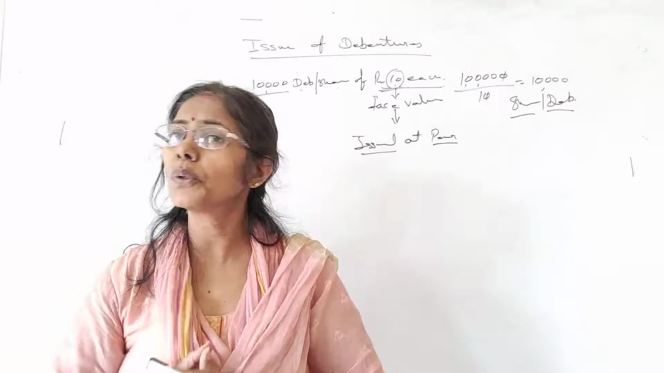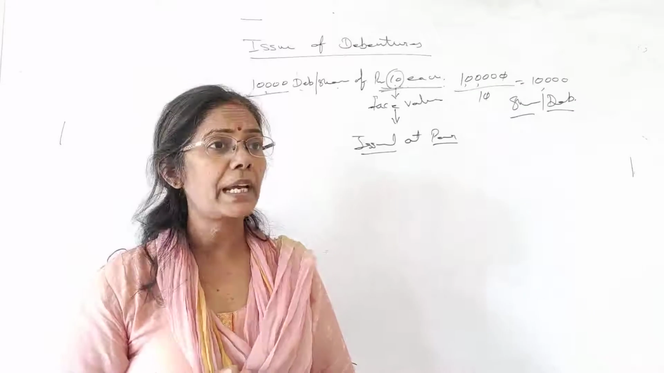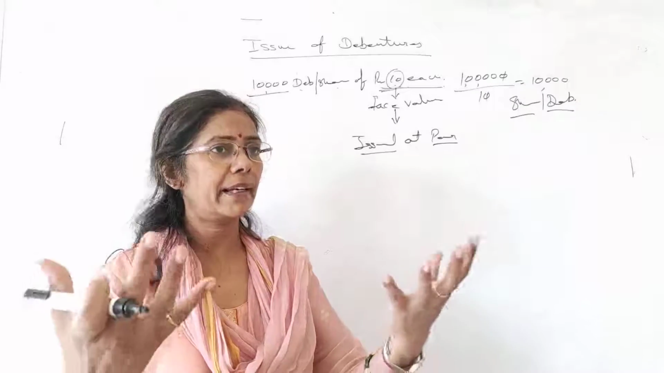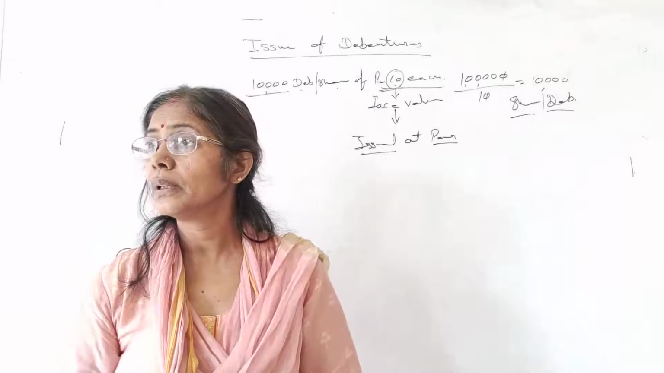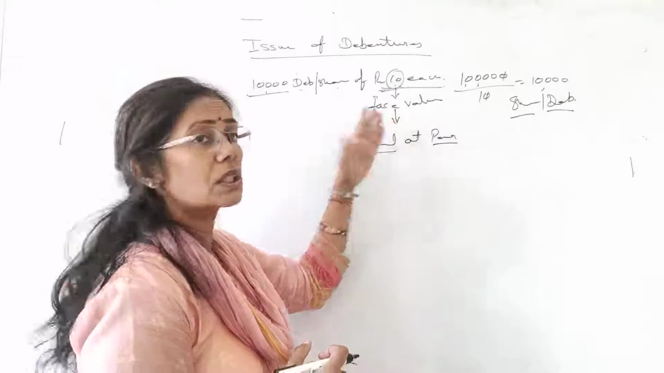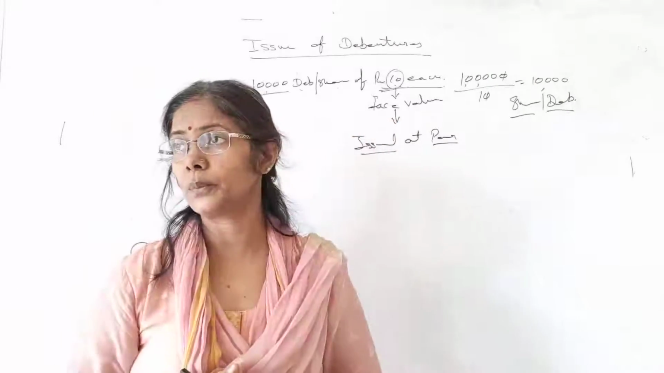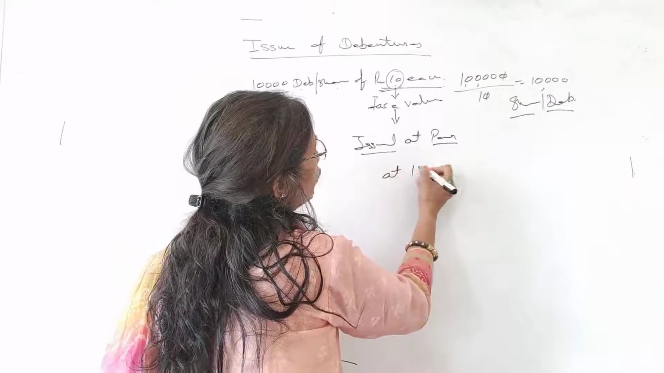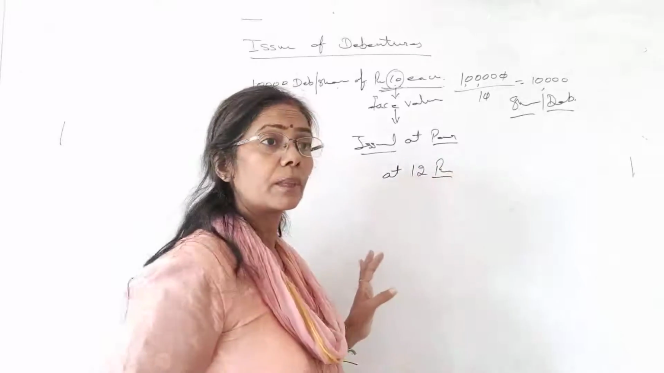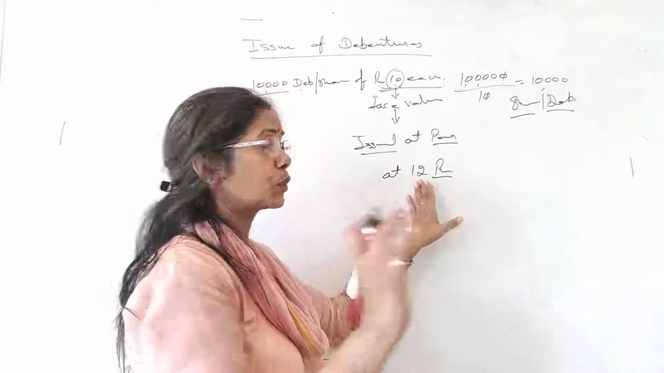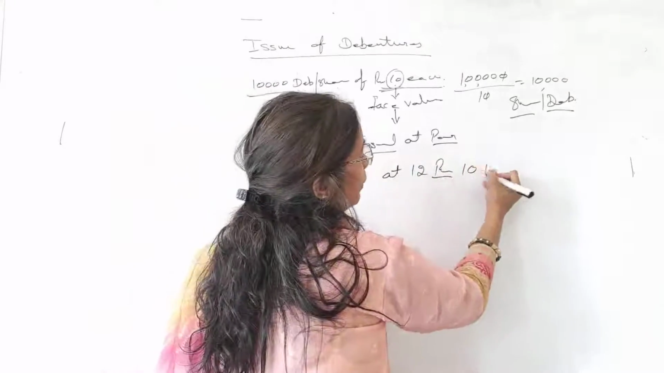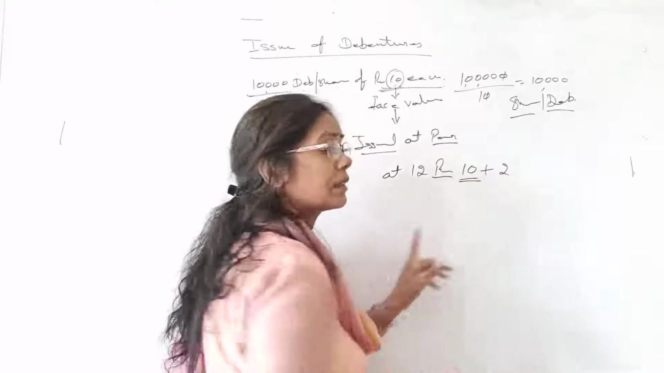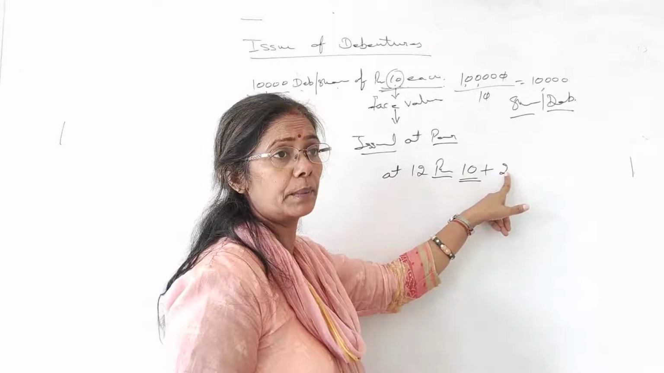Alright, I just extend this topic. If company is having good reputation, sometime company can get more amount on that. Company issues the shares at more than the face value. Suppose company issues the shares at 12 rupees. I tell you students here, this 12 is what? 10 plus 2. So this 10 is the face value and 2 rupees is the premium.